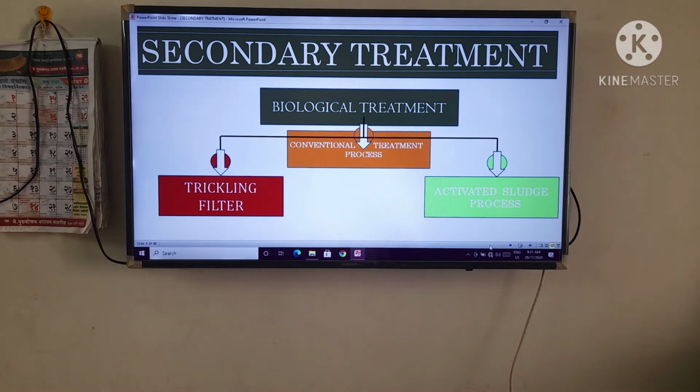Here, there are conventional treatment processes which depend on the trickling filter and activated sludge process, right?